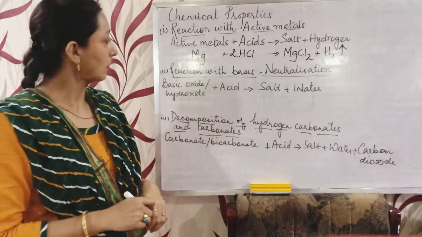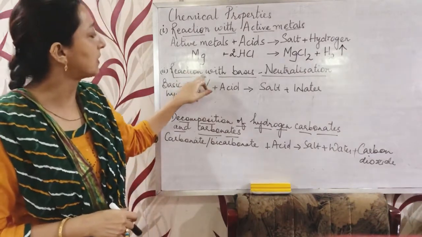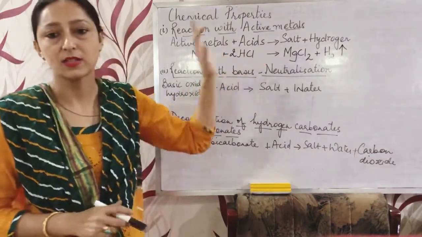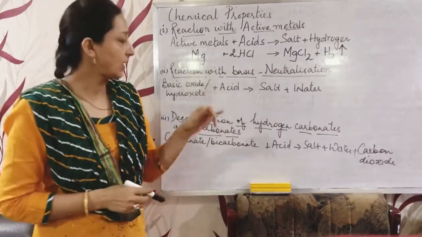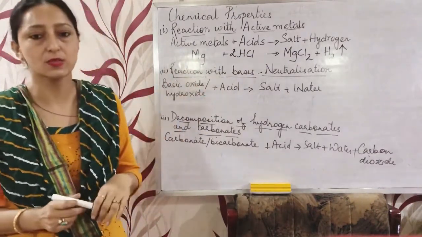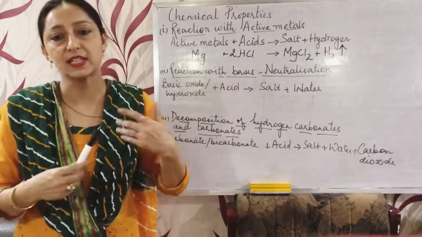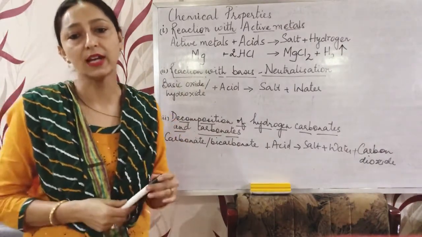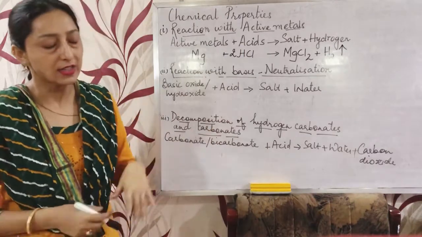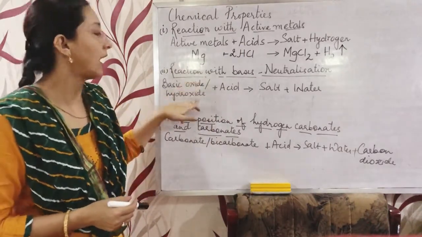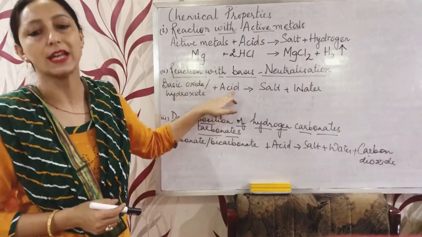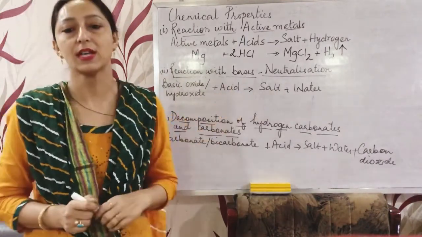Now the next reaction is reaction with bases. This is known as the neutralization reaction. We know that when an acid neutralizes bases, they form salt and water only. For example, a basic oxide or basic hydroxide, when it reacts with acid, will form salt and water.